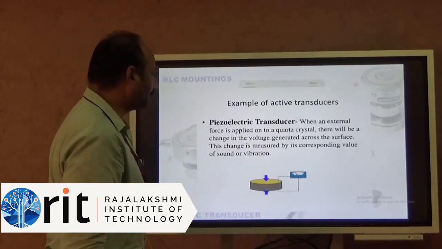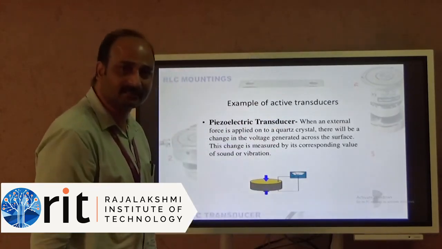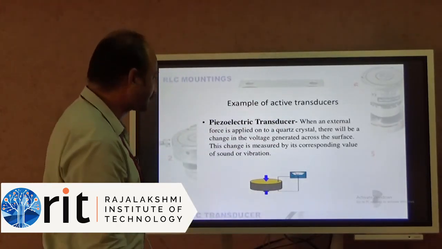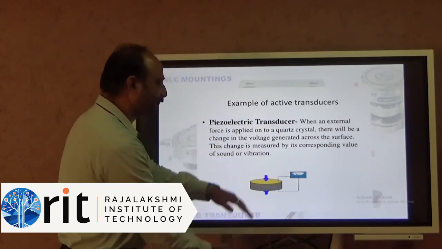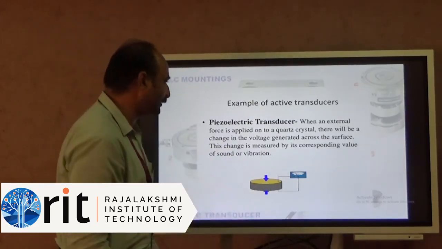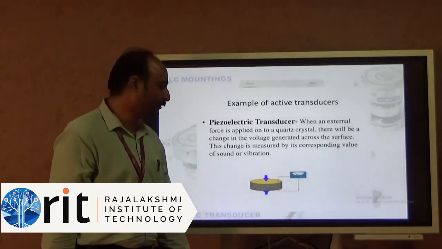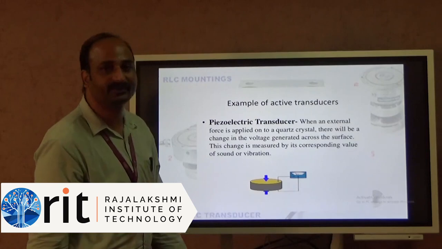When an external force is applied to a quartz crystal, piezoelectric is a quartz crystal, so when an external force is given to that quartz crystal, there will be a change in the voltage generated across the surface. This change is measured by its corresponding value of sound or vibration.